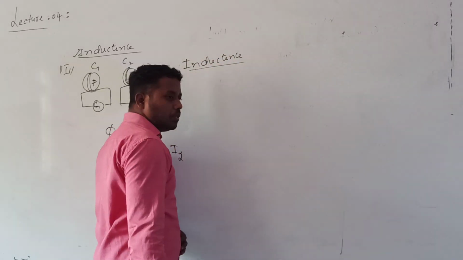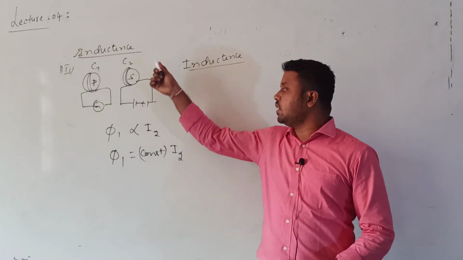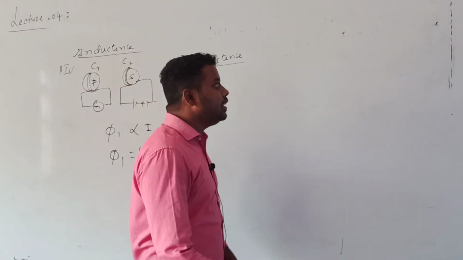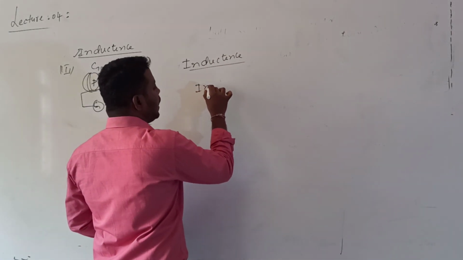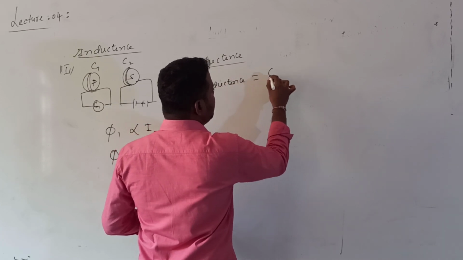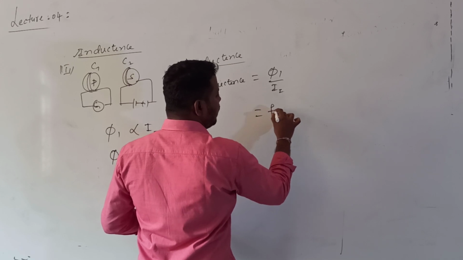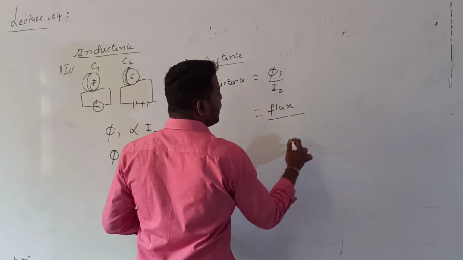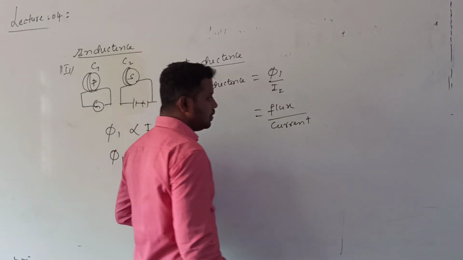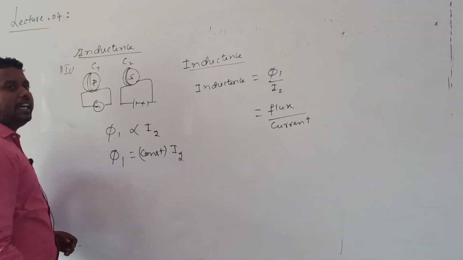Okay? So what is that? It is a proportionality constant, and it is called inductance. If I want to define the inductance, inductance is equal to flux divided by current. Inductance is the ratio of the flux linked with the primary coil to the current passing through the secondary coil. Current passing through which coil? The secondary coil. I have not written the symbol for the inductance.